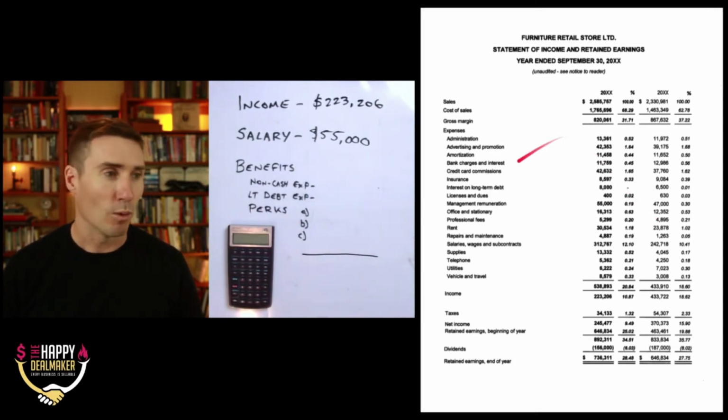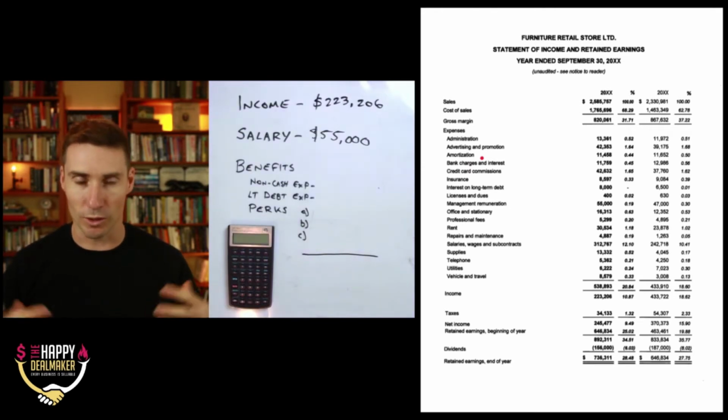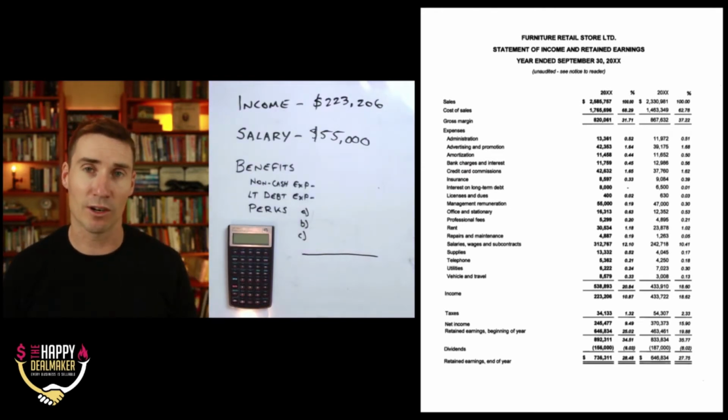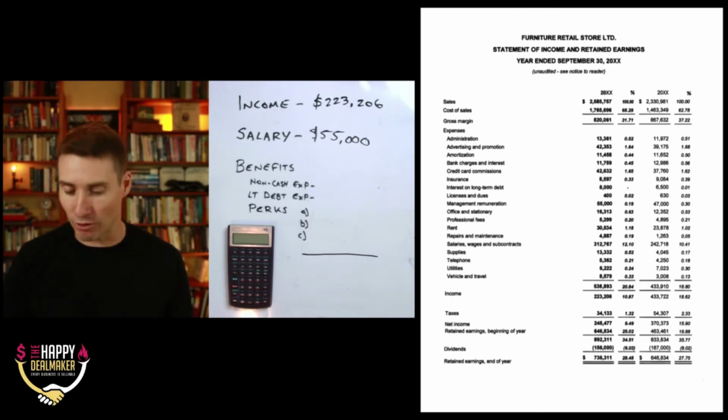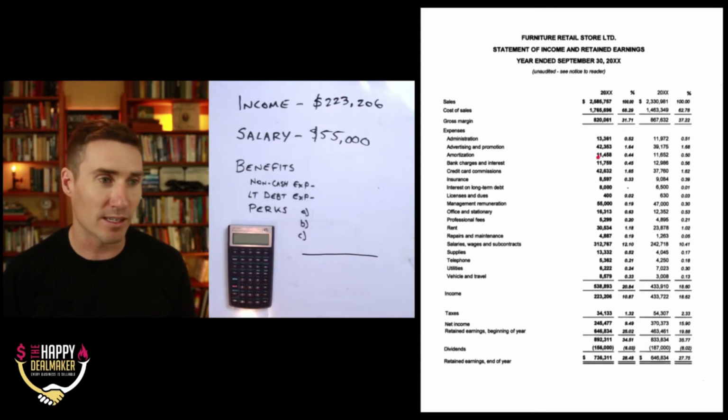Well, what does that mean? Well, really, all that is on your P&L, you'll have an amortization or depreciation line. And you will know this, you're depreciating the assets within your company, and you get to use that as an expense each year. But that's not actually cash that's going out of your company. You're not having to write a check for depreciation or amortization. So this isn't cash that's actually going out. It's a perk. It's a benefit that you get because you get to use it as a write-off.